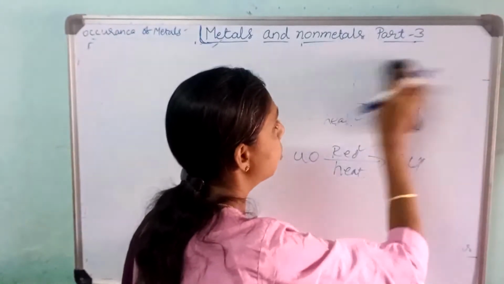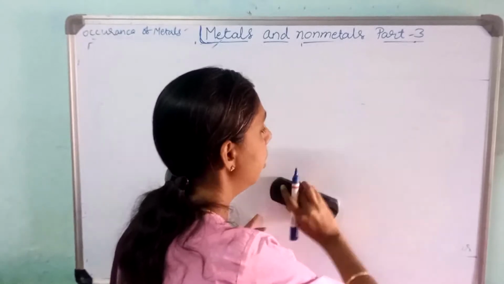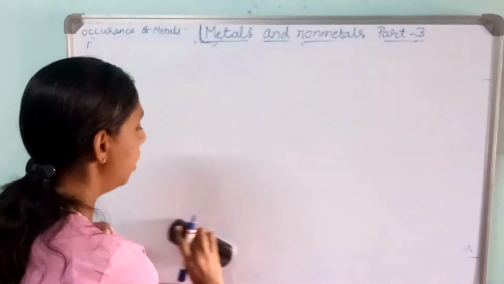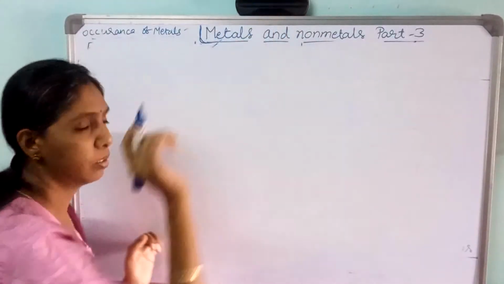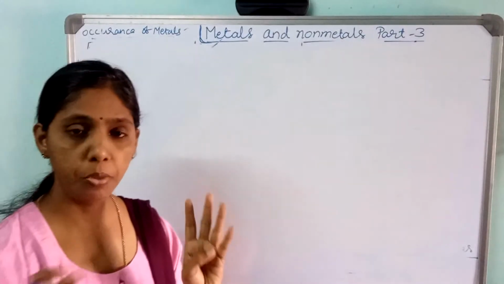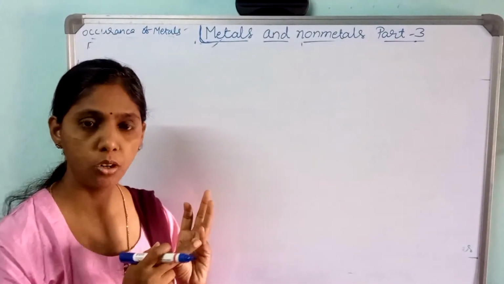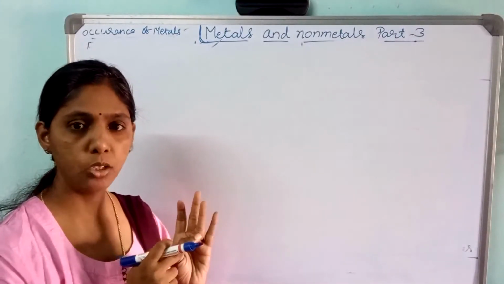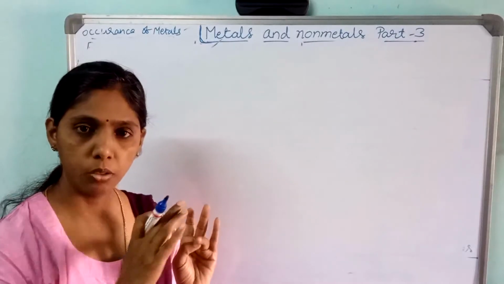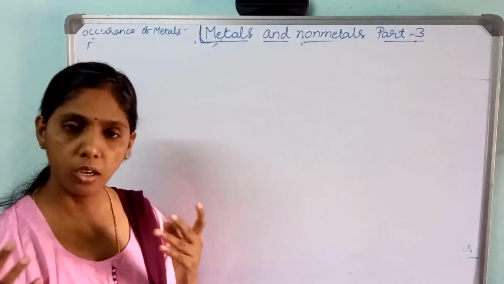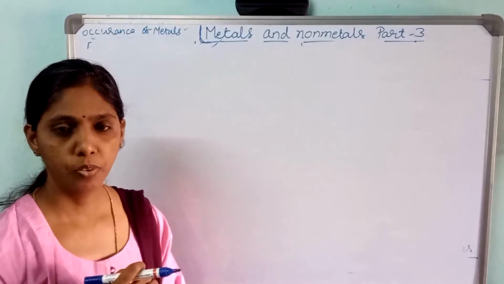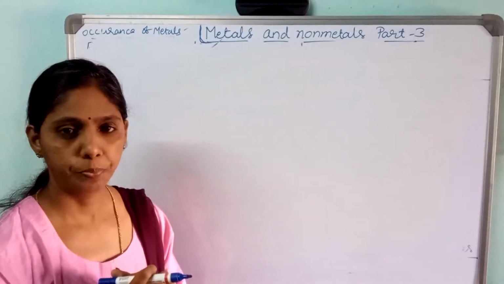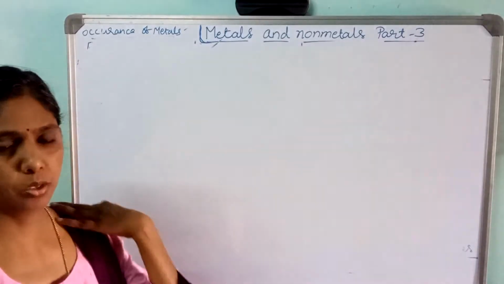So this is the extraction of metals they have given. In this, you have to remember the meaning of mineral, ore, roasting, calcination, and how the process of extraction works, and the occurrence of the metal. What occurs in nature, in the earth's crust, is called a mineral.